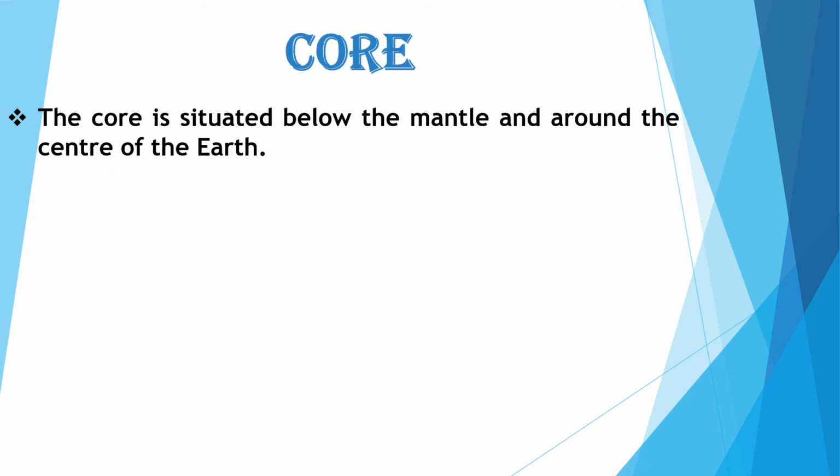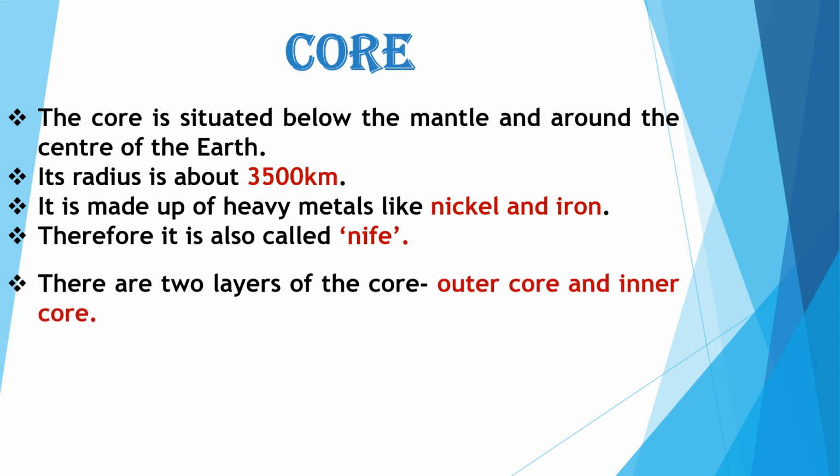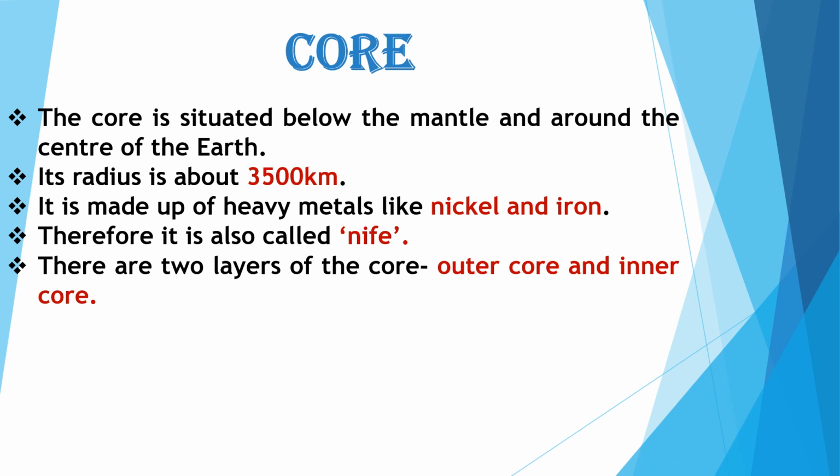Next is the core. So what is the core? As we all know, it is the last layer. The core is situated below the mantle and around the center of the earth. Its radius is about 3500 kilometer. It is made up of heavy metals like nickel and iron. Therefore, it is also called Nife. Ni for nickel and Fe for iron. Iron, as I told you, is also called ferrous, so Fe for ferrous means iron.